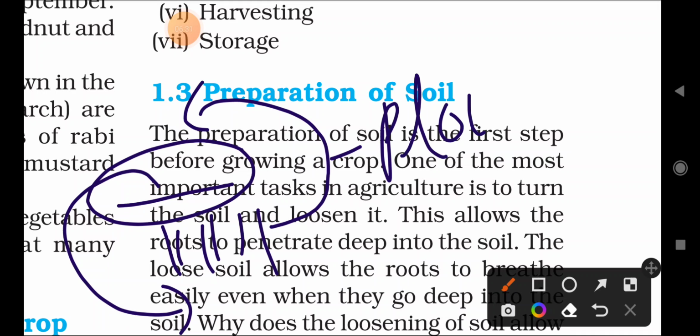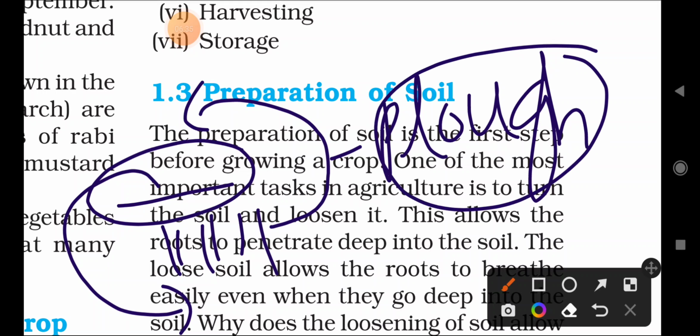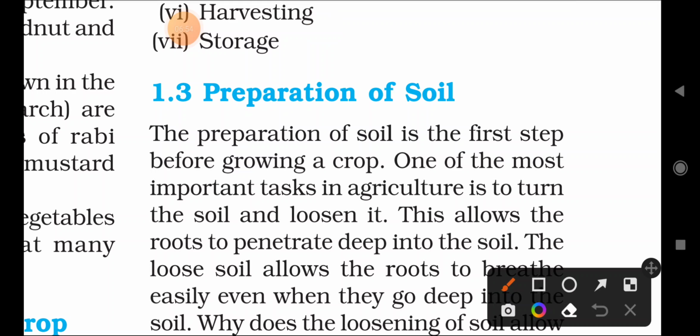We already know about ploughing; we discussed that in the last class. By ploughing, the soil is turned and loosened again. The inner soil comes to the upper side and the upper soil goes to the inner side. Why are we doing this? To replenish the nutrients present in it. Okay, this is the simple loosening and turning of the soil.